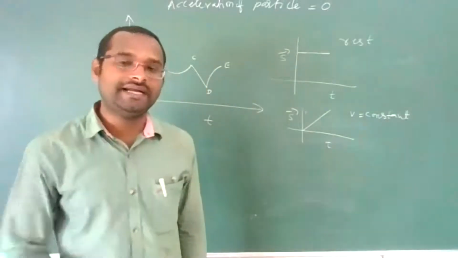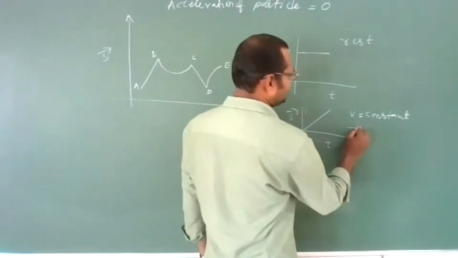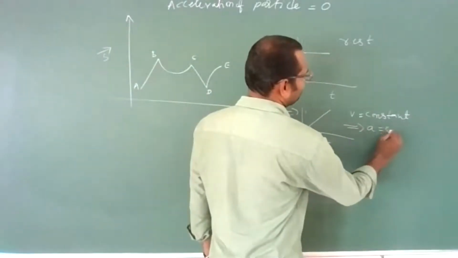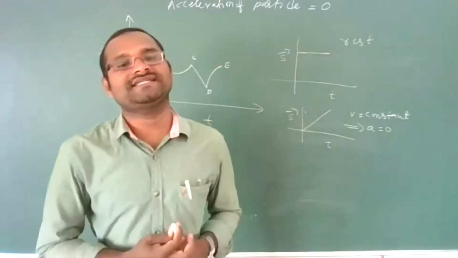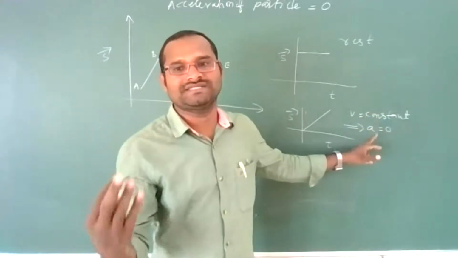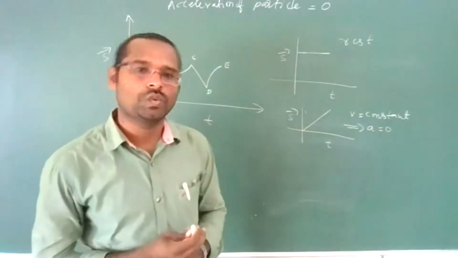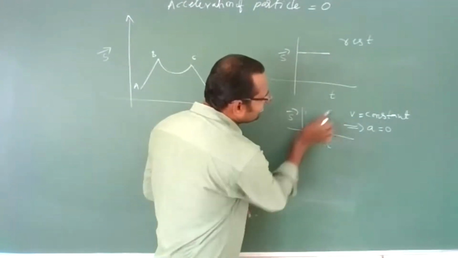Clear? We know that when velocity is constant, acceleration will be 0. Yes, acceleration is change in velocity by time. When velocity is constant, change in velocity will be 0. So acceleration also 0.